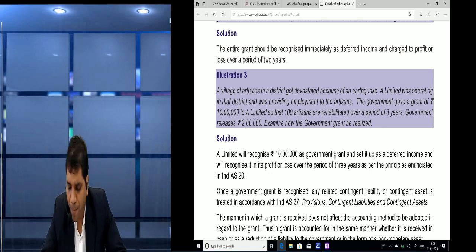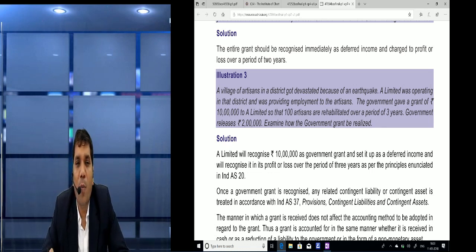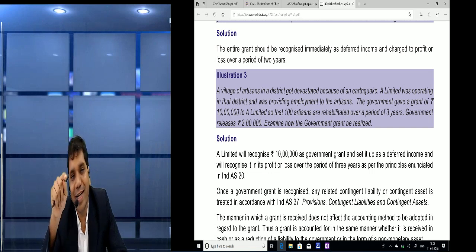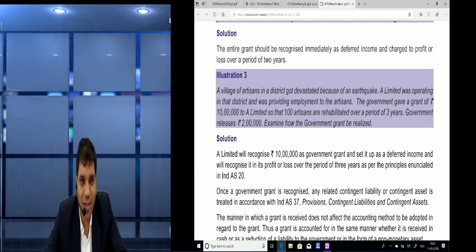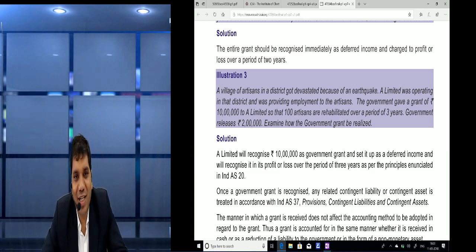So friends, government released 2 lakh, that is irrelevant, because they had promised that 10 lakh will be given. And for what purpose had they given it? That is the condition attached to it, that is, they have to give employment in that particular damaged area.